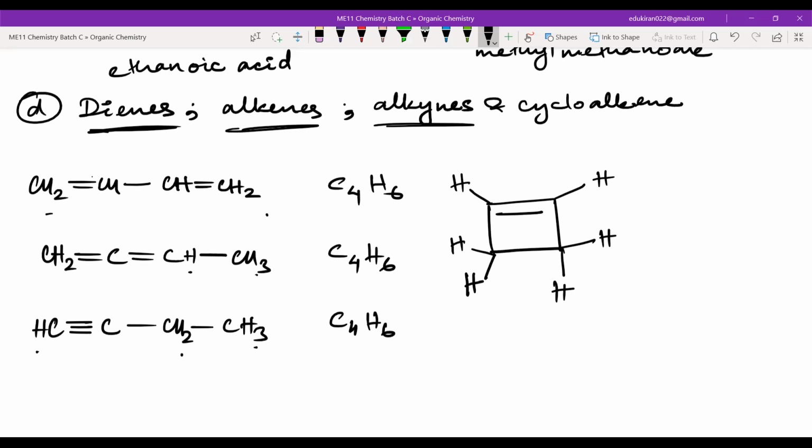So this is also having 4 carbon atoms, right? 4 carbon atoms, and how many hydrogens? 1, 2, 3, 4, 5, 6. Done. Let me know if you're done. Done, sir.